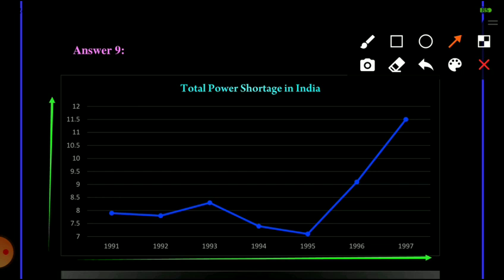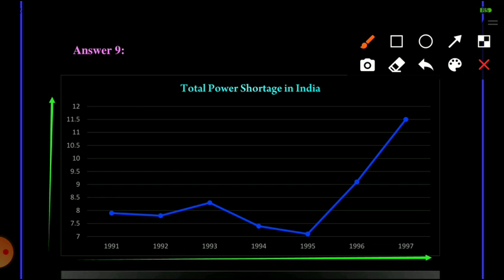Then on the y-axis we will mark the shortage percentage. As we will focus on the data given in the question, minimum we can take from 7 and maximum we can take 12. Here maximum is 11.5, so we can take up to 12, and minimum is 7.1, so we can start from 7.